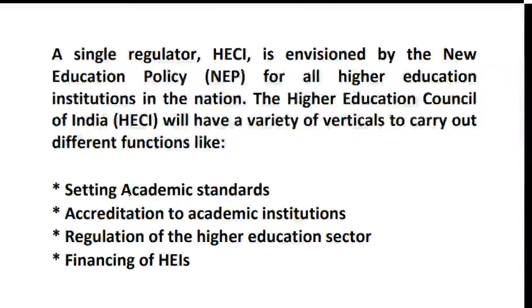It has a vision set by National Education Policy. And what are the different functions? To set the academic standards, to accredit the academic institutions, to regulate the institutions, as well as to finance the higher education institutions. These are the roles and functions which are maintained by them.